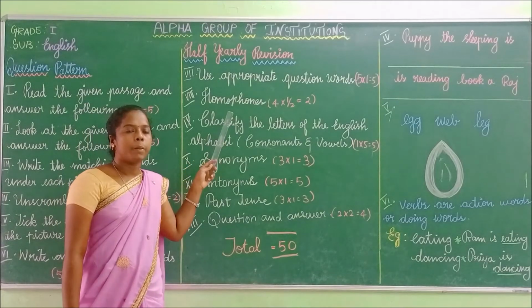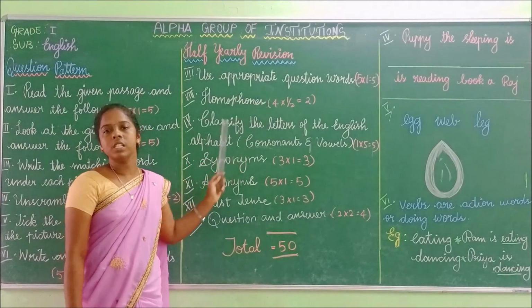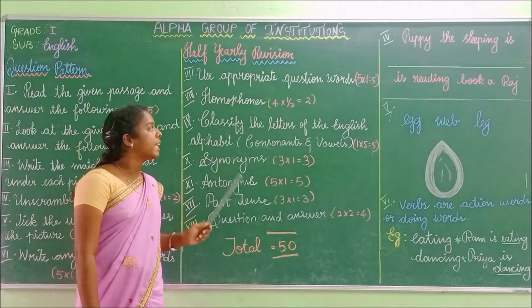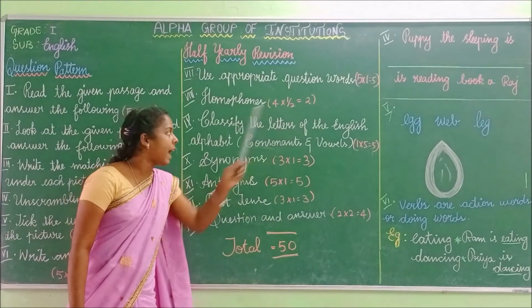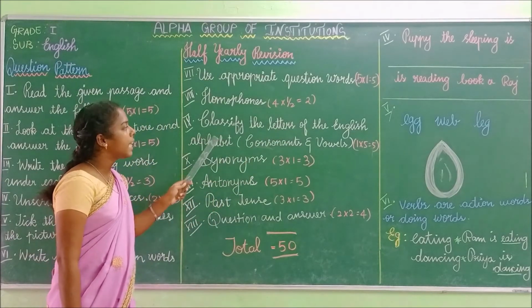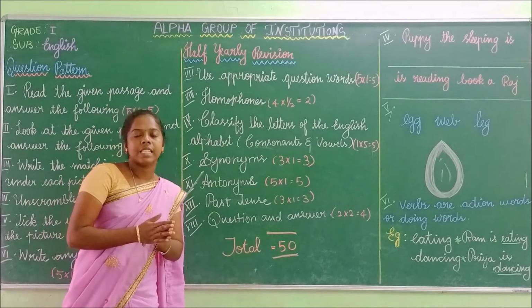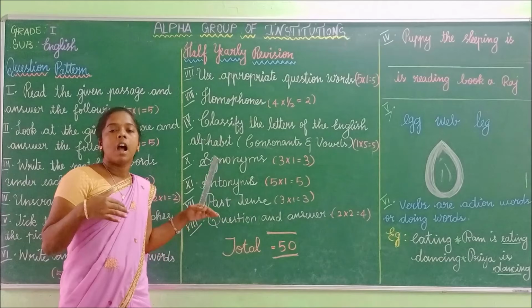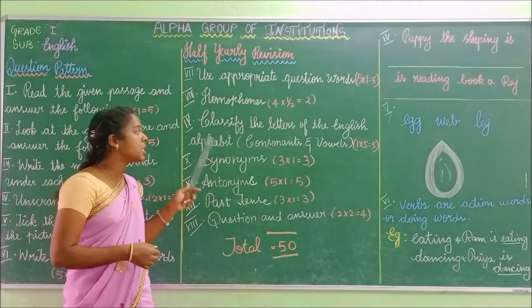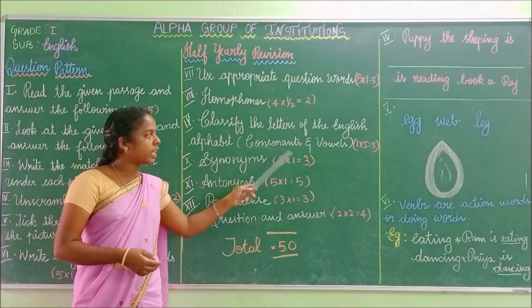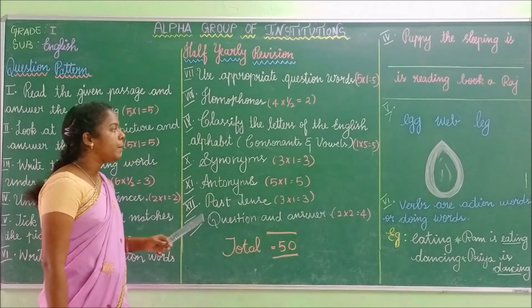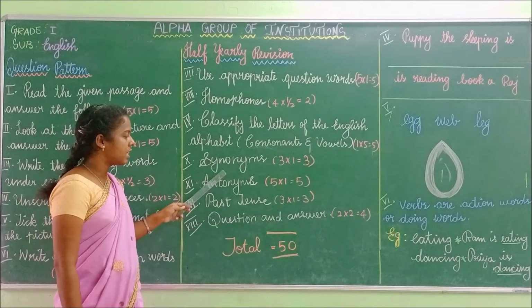Homophones. So you will be having 4 homophones. Each homophone carries half mark. So we will be having 2 marks. Classify the letters of the English alphabet. So you have to classify the English alphabets as consonants and vowels. We will be having 5 marks for this.